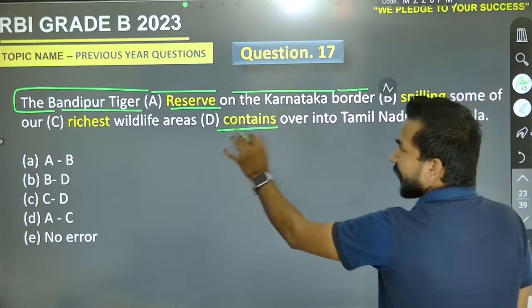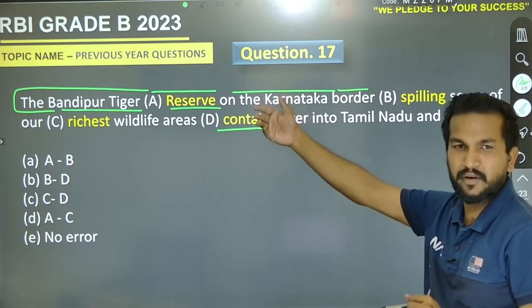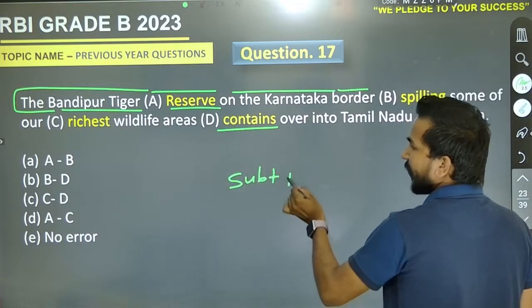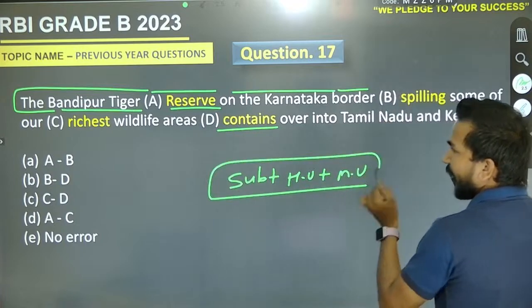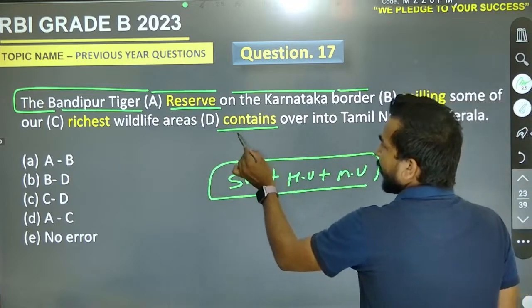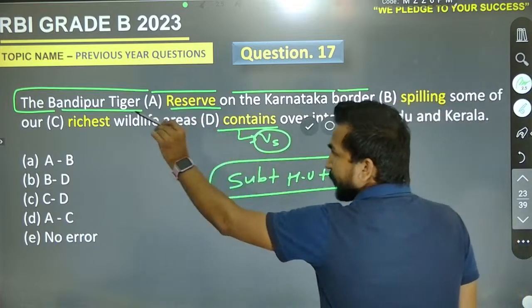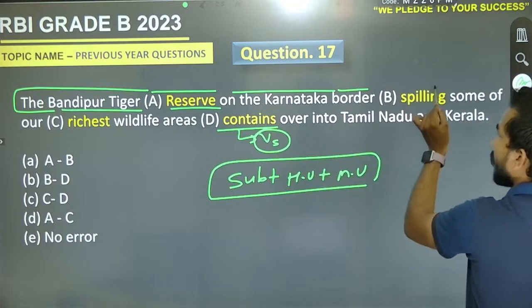Now we didn't use any type of verb with the particular subject, so we must have the pair. The right pair starts with the subject. After that there will be a helping verb or a main verb according to the subject-verb agreement. And contains is the verb. That is singular. So the Bandipur Tiger Reserve on the Karnataka border contains